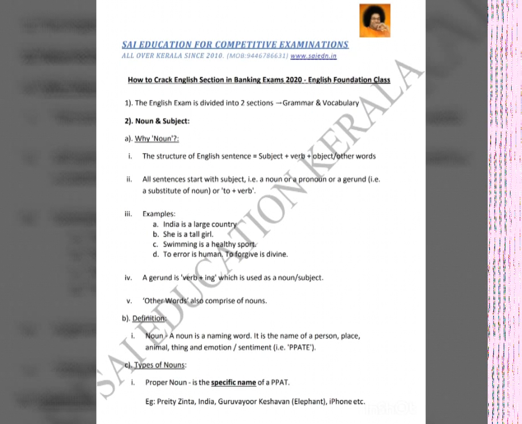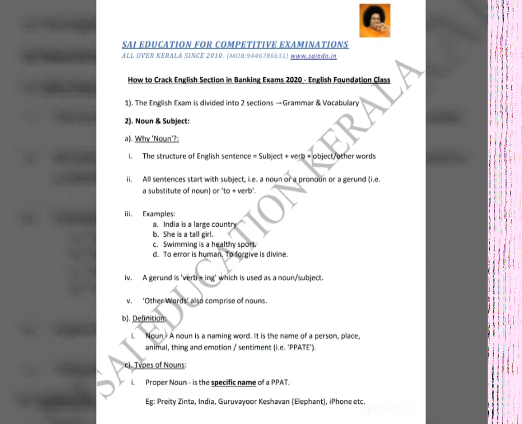Alright? What is a pronoun? A pronoun is a substitute for a noun, such as he, she, they, it, them, etc. What is a gerund? Gerund is nothing but a verb plus an ing. For example, swimming. Swim is a verb. To swim is a verb. You add ing to that verb and it becomes a gerund. A gerund can also be used as a subject in an English sentence.